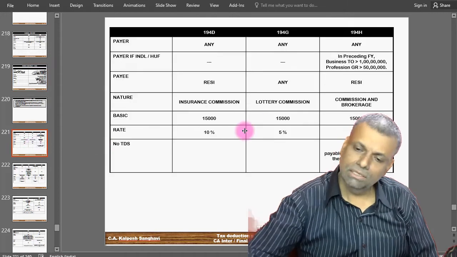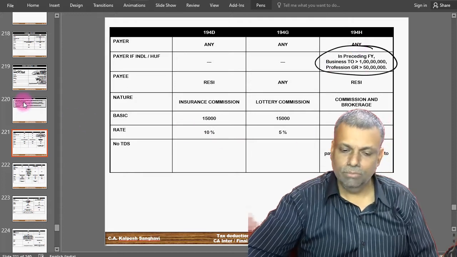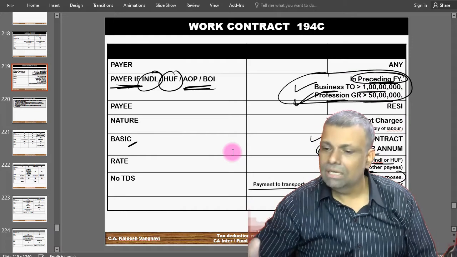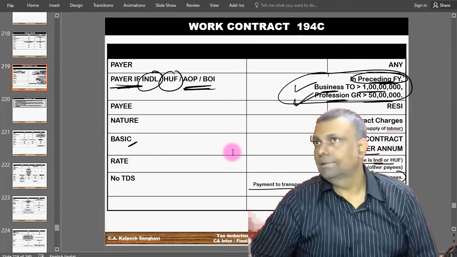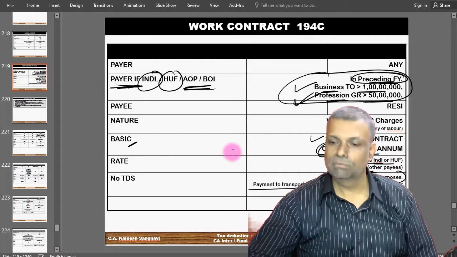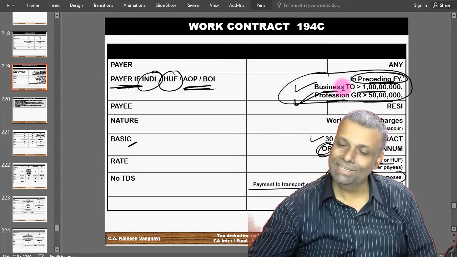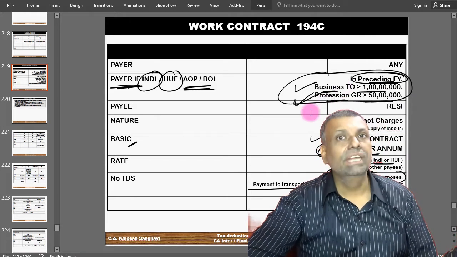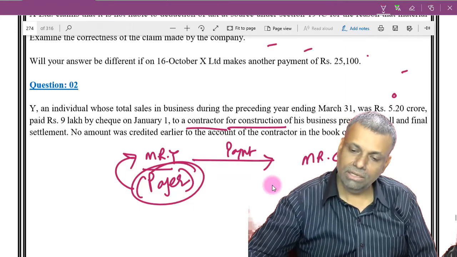Here also, you will see many such places. Wherever the payer is an individual or an HUF, by and large, friends, you will see it's a common condition in many sections. So I will say it like this for the sake of simplicity: only if you are a big individual, big meaning your turnover is more, will you have to comply with the TDS provisions, and not otherwise. Now that data I think is already there in the question.